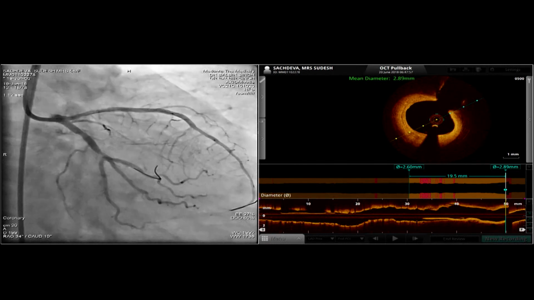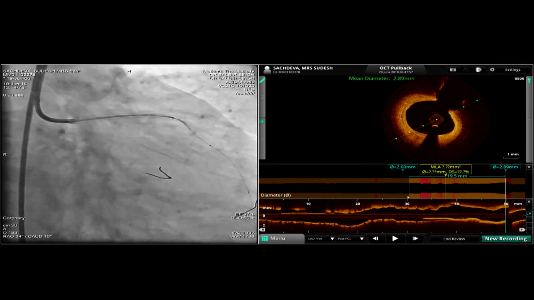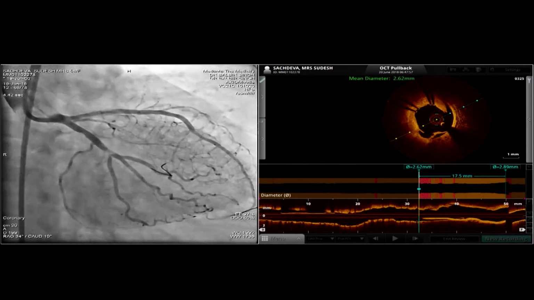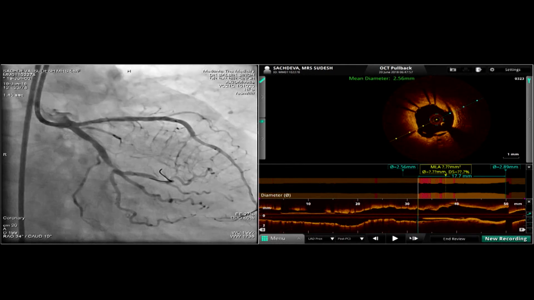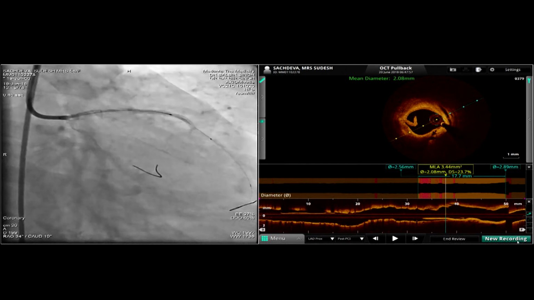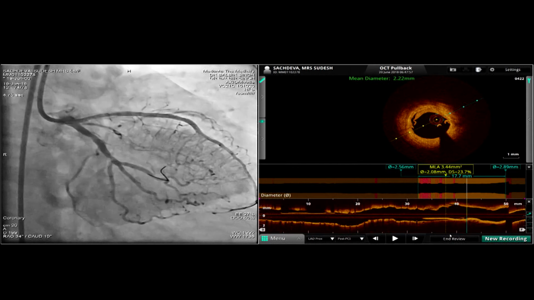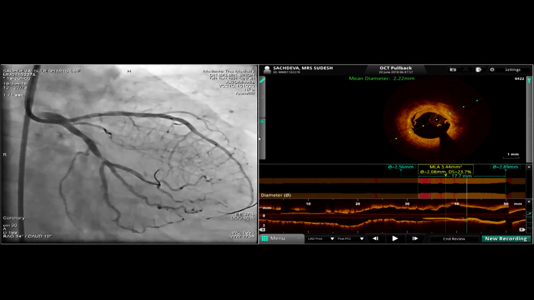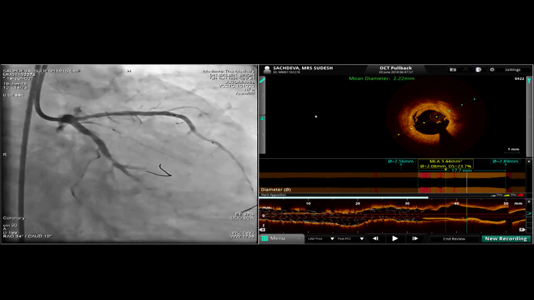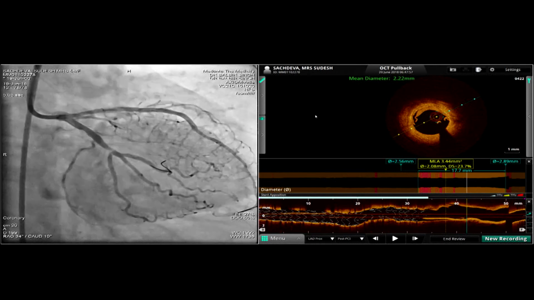However, in ILUMIEN IV, which is a trial that's ongoing now, it requires more than 95% of the MLA. And we find that it's very difficult to achieve, especially in patients who have calcific disease, to get 90% plus MLA of the reference in real life.